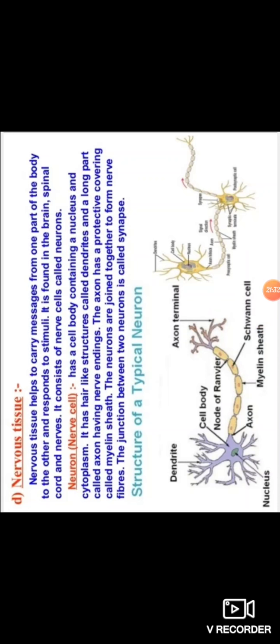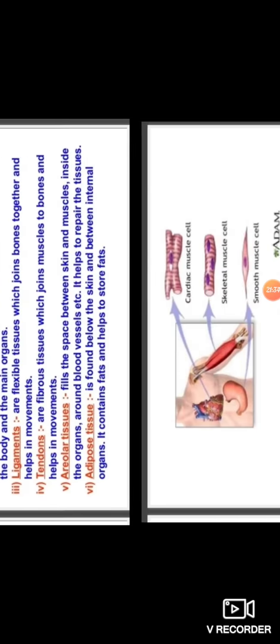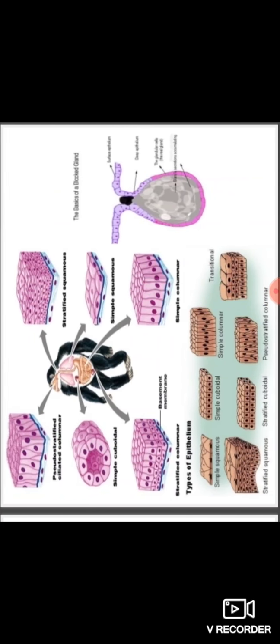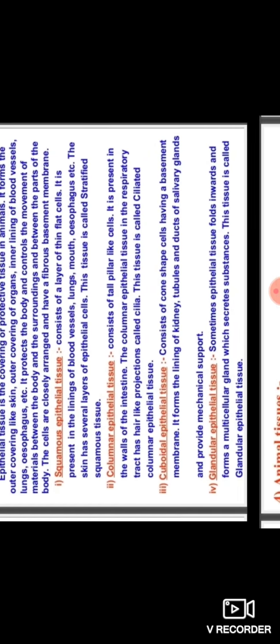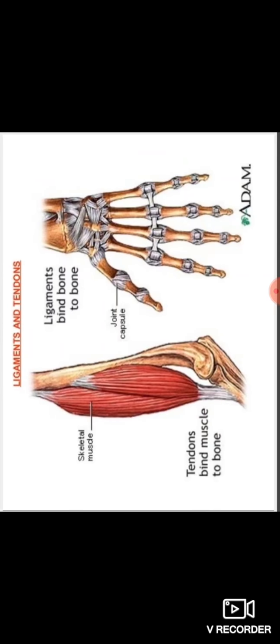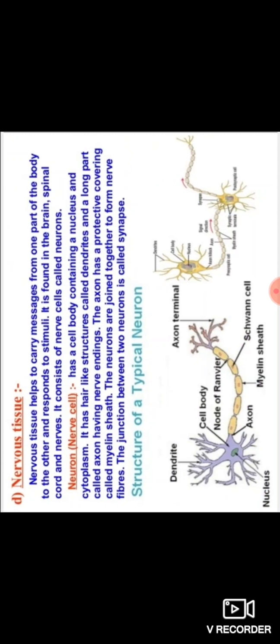Okay dear students, today we shall discuss the importance of epithelial tissues. In animal tissue we shall discuss epithelial tissues and muscular tissues, then connective tissues, and then neurons. Neurons are nervous tissue.